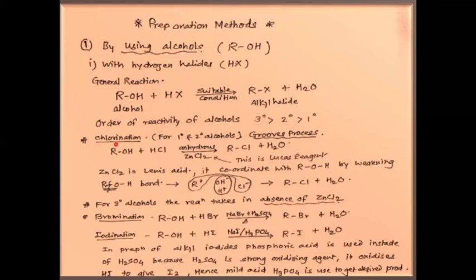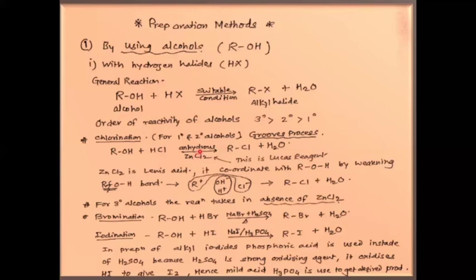Now chlorination for primary and secondary alcohols. It is also called Groves process. Alcohol ROH plus HCl in presence of anhydrous ZnCl2.